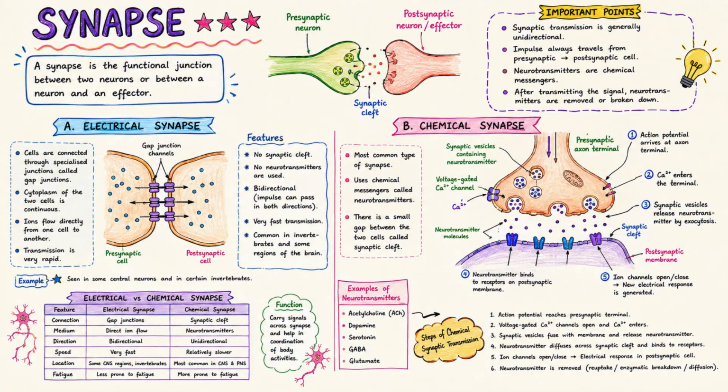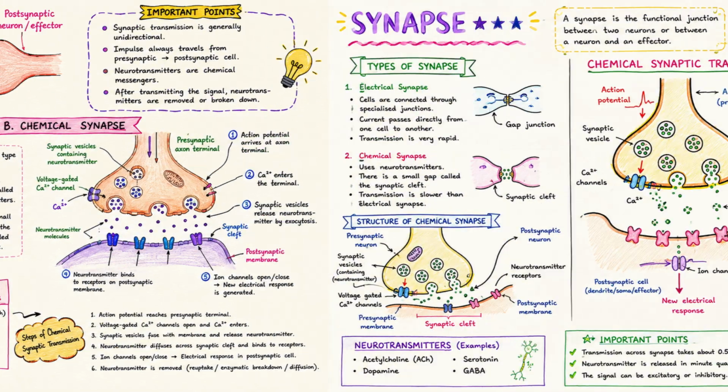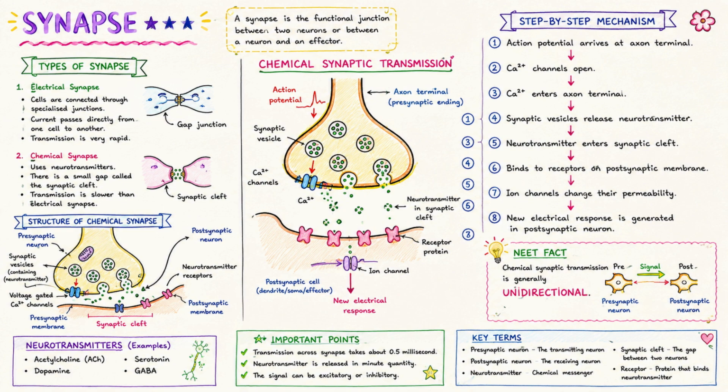Synapse. A synapse is the functional junction between two neurons, or between a neuron and an effector. There are two main types: electrical and chemical synapses. In an electrical synapse, the signal passes directly between cells and transmission is very rapid. In a chemical synapse, the signal is transmitted using chemical messengers called neurotransmitters.